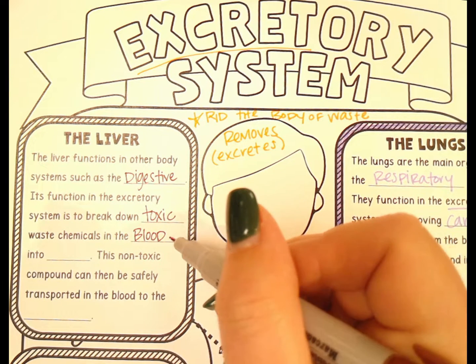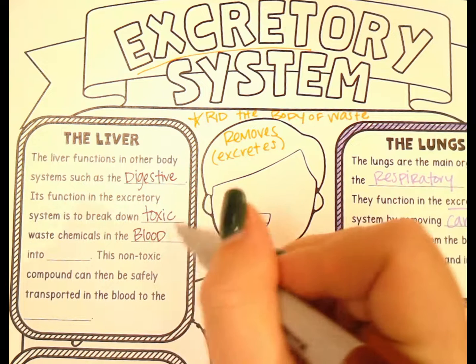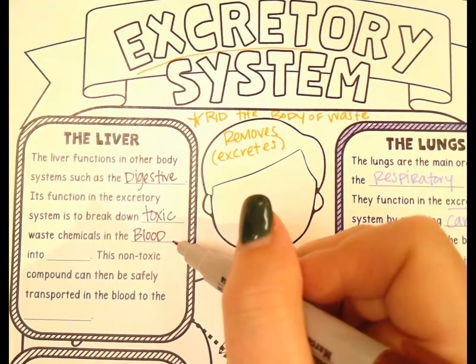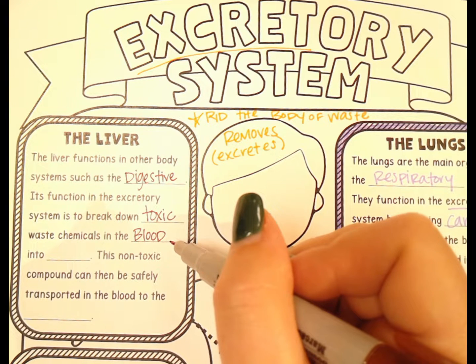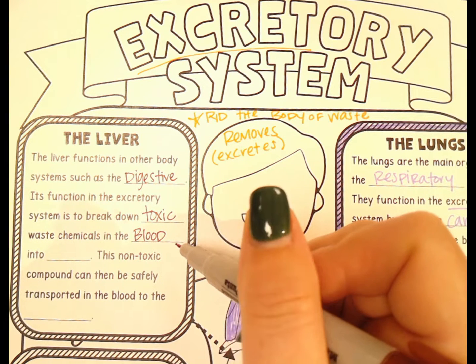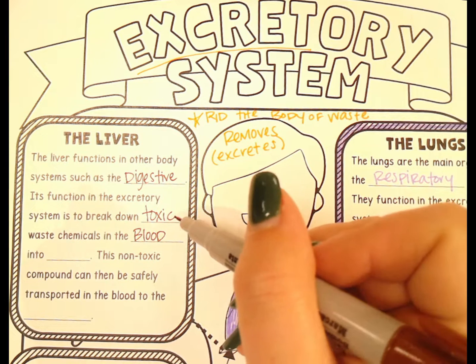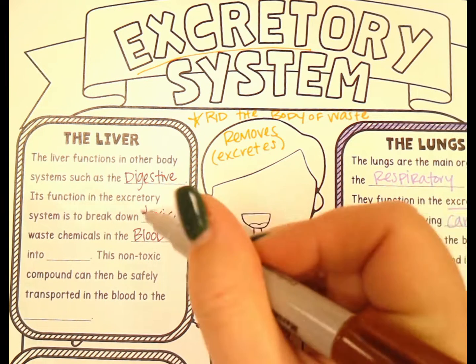And so this filters the toxic waste that's in our blood from different foods, because we know that certain foods are not good for us, right? They have things in them that are bad for us. There are substances that are not good for us, like alcohol and certain types of drugs, right? Even drugs that are good for you, right, help your body do things, are sometimes in a form that's toxic.